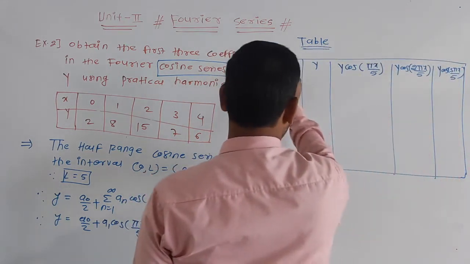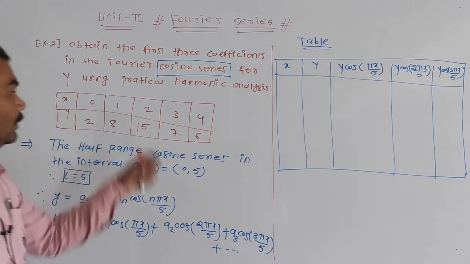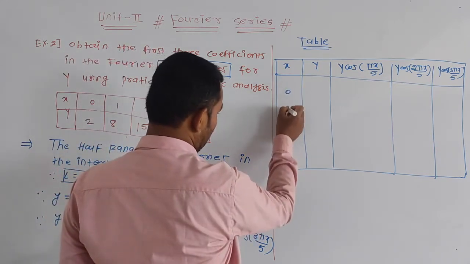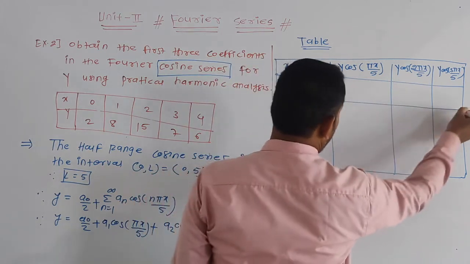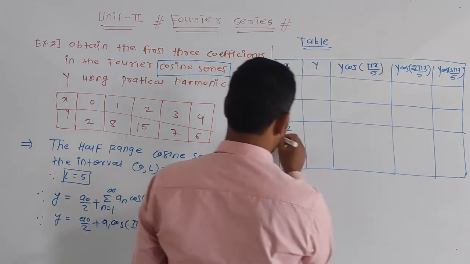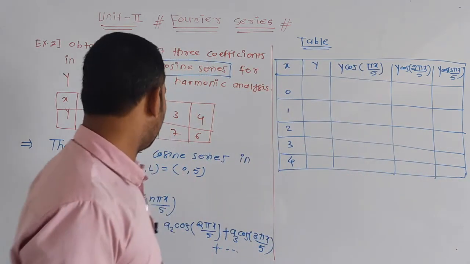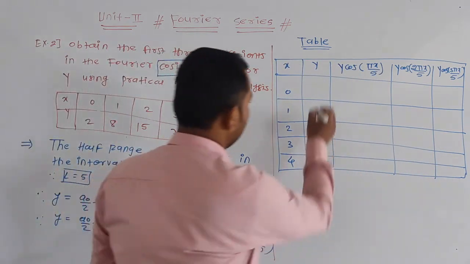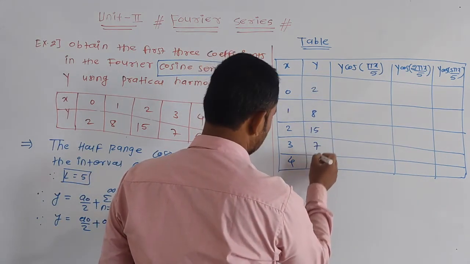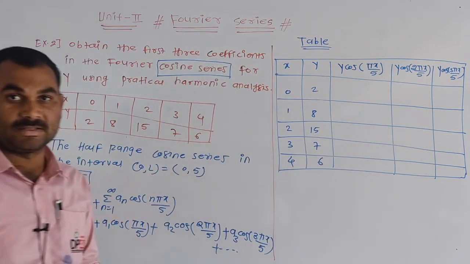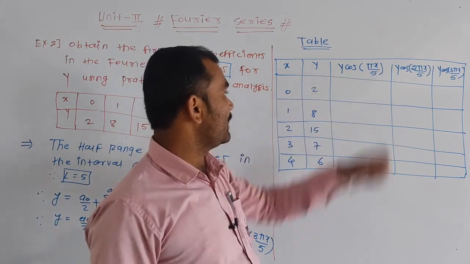Now replace the values of x and y. x starting from 0 and goes to 4, correct? 0, 1, 2, 3, 4. And the values of y are 2, 8, 15, 7, 6. Okay. Now put x is equal to 0 in this formula.